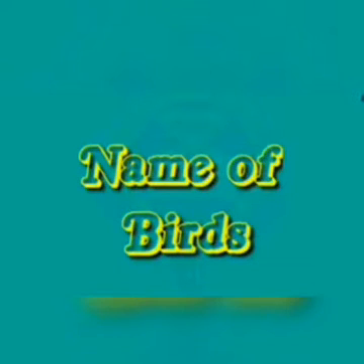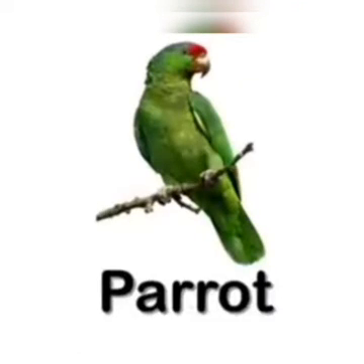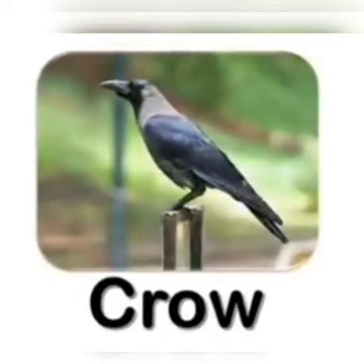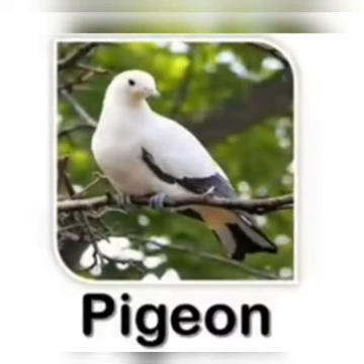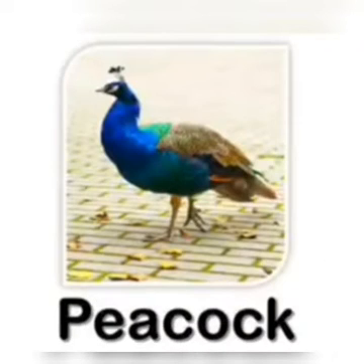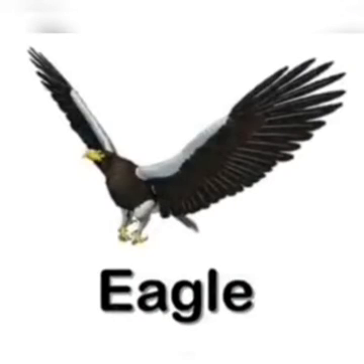So children, let's start. This is a picture of a parrot. This is a parrot. This is a picture of a crow. This is a crow. This is an owl. This is a pigeon. This is our national bird, peacock. This is an eagle.